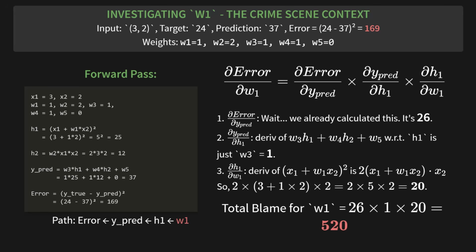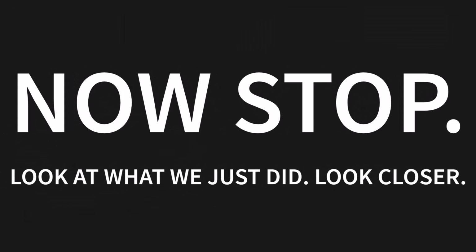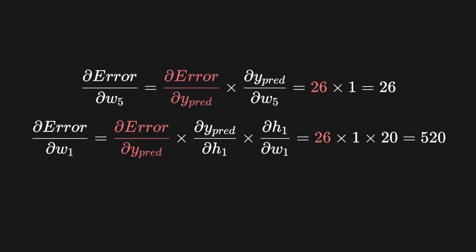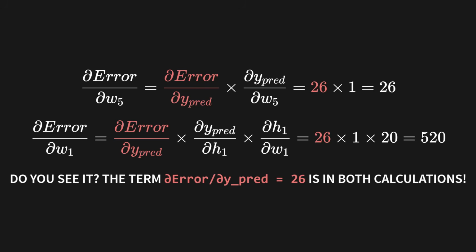Now stop. Look at what we just did. Look closer. Here are the two blame calculations we just performed. Do you see it? The term for the derivative of the error with respect to the prediction, that value of 26, it's in both calculations.